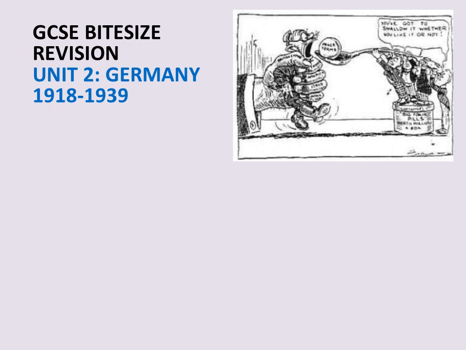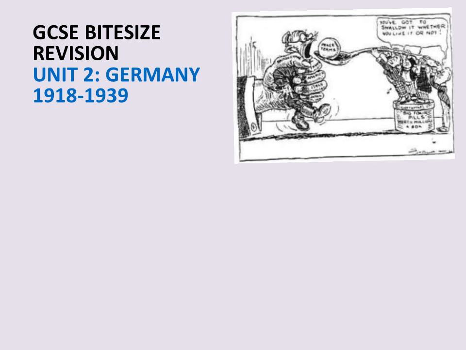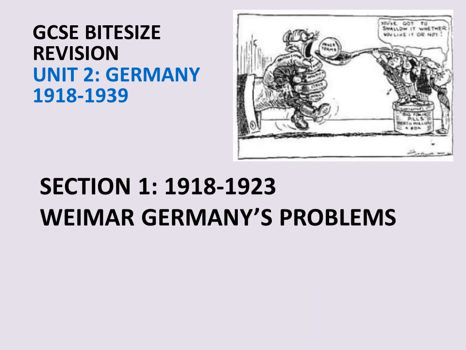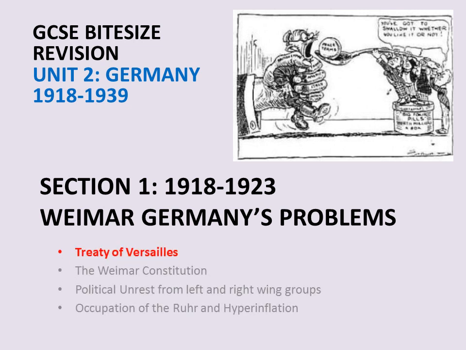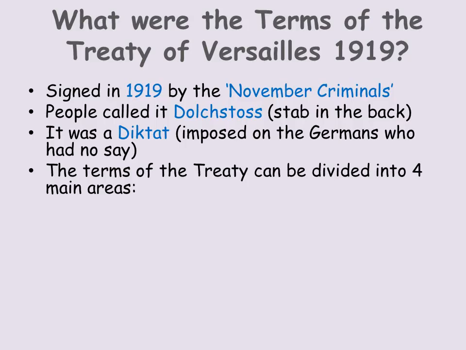This is Unit 2, Germany 1918 to 1939. First of all, the first 4 PowerPoints are going to be about Section 1. So this is basically 1918 to 1923, Weimar Germany's problems. This first PowerPoint is centred on the Treaty of Versailles. Have a go, enjoy, try one of the exam questions at the end, and reward yourself with a sweetie or a chocolate biscuit or something nice.